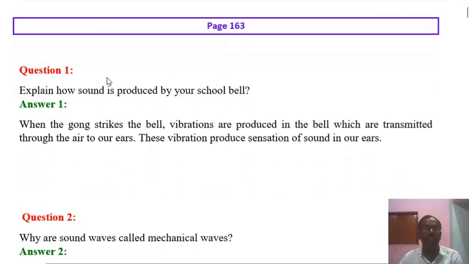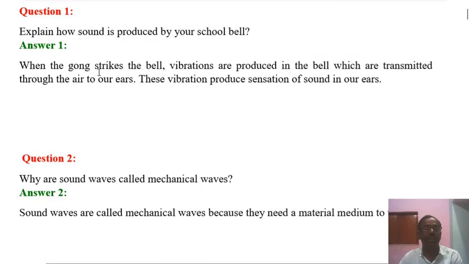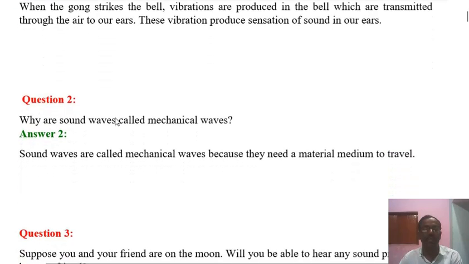Page number 163, question number 1. Explain how sound is produced by your school bell. Answer of this question will be in this way. When the gong strikes the bell, vibrations are produced in the bell which are transmitted through the air to our ears. These vibrations produce sensation of sound in our ears. Hope that there is no problem to understand the answer of this question. Let's see the second question.